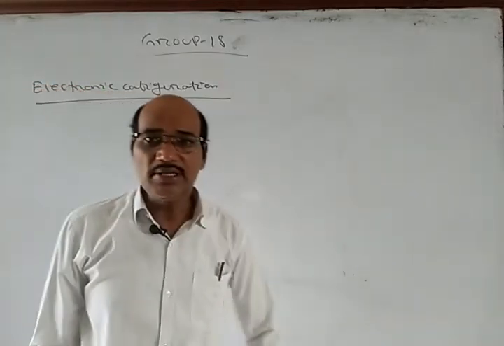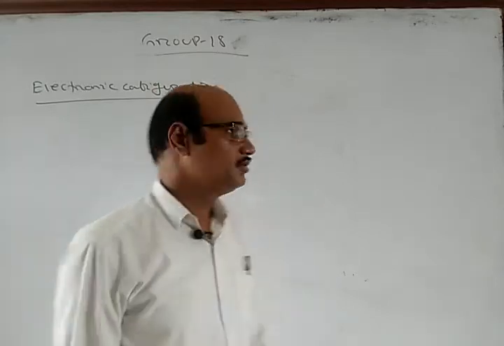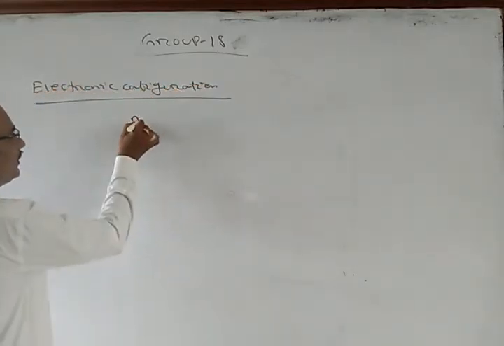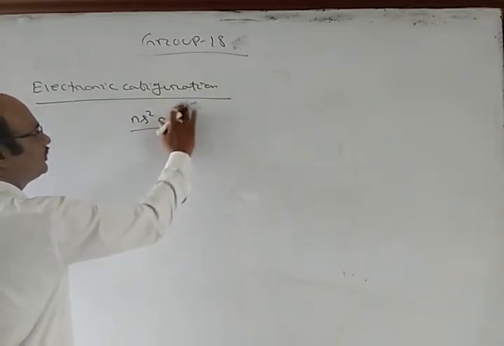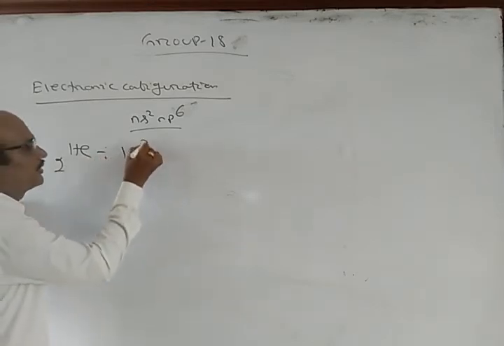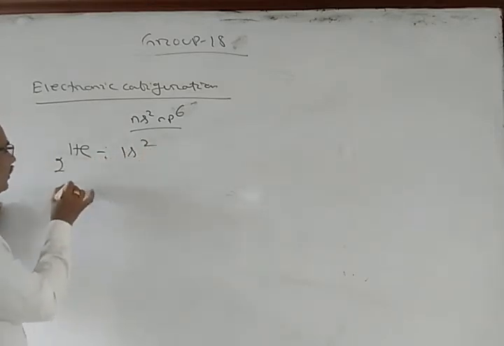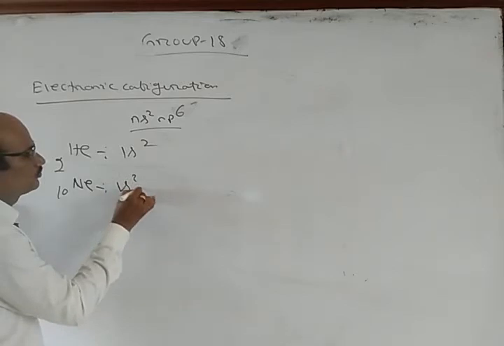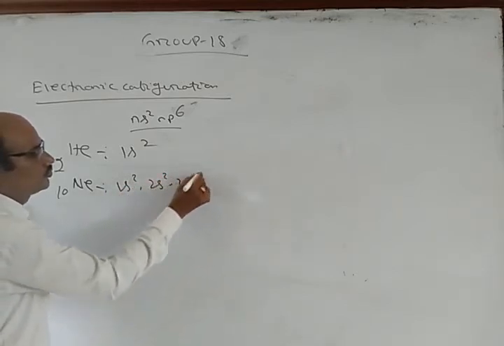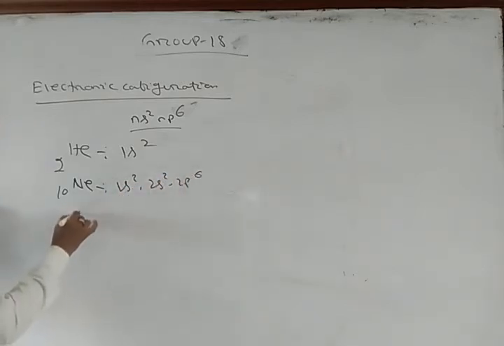So, the noble gases or the inert gases have the general electronic configuration of ns2 np6. So, if you have helium, atomic number 2, we have 1s2. When we have neon, 10, we have 1s2, 2s2, 2p6.